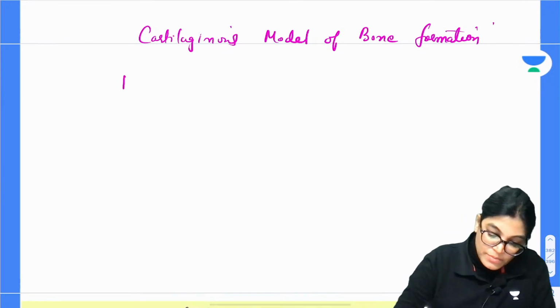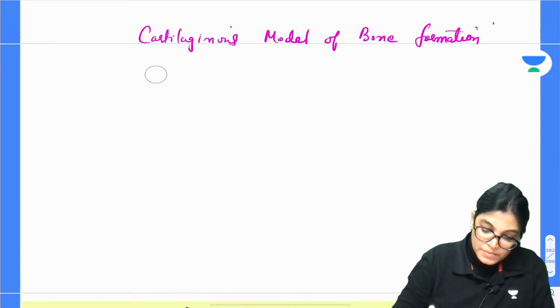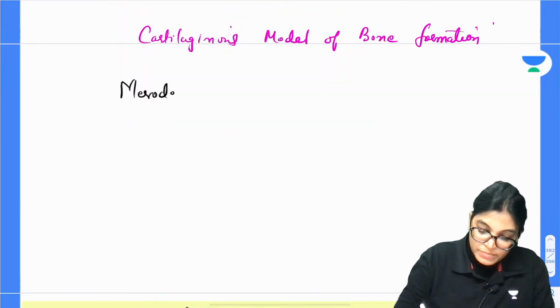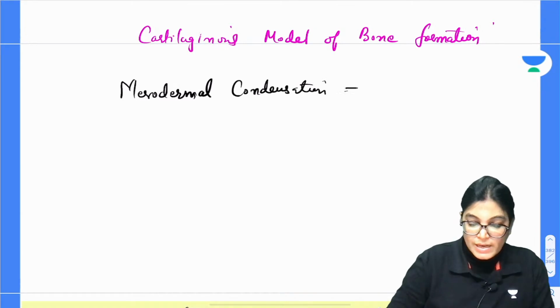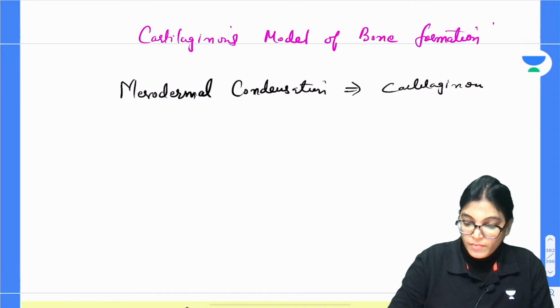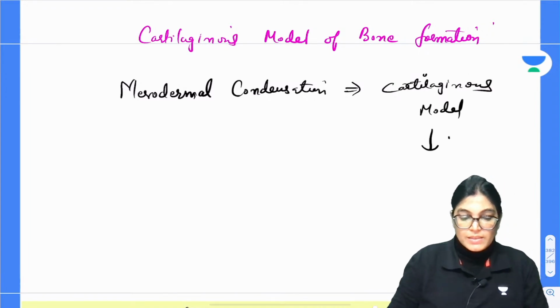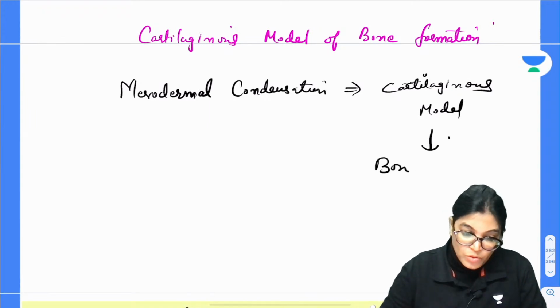The first thing is mesodermal condensation takes place, and bone starts forming. Then a cartilaginous model is formed, and the intermediate step is cartilaginous bone formation, and then the mature bone is formed.